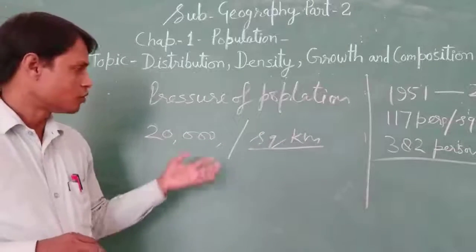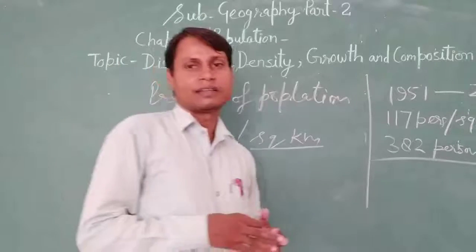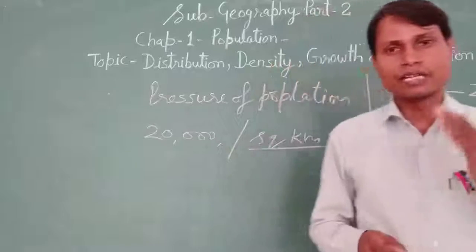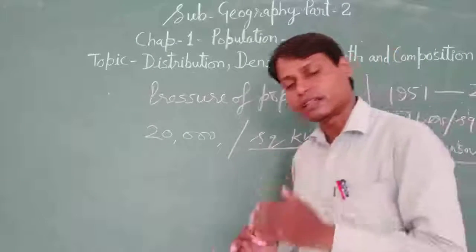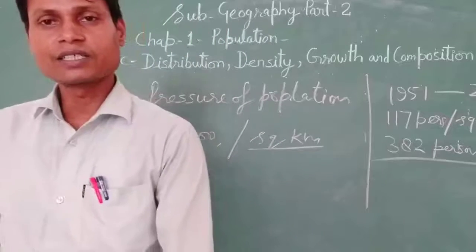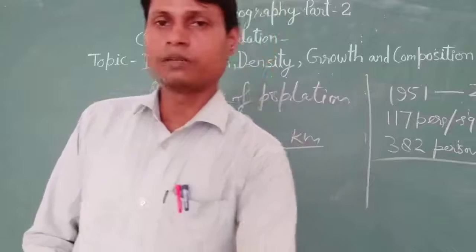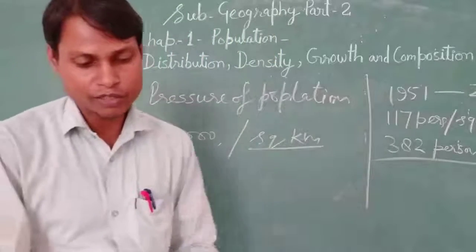Okay? So this is the pressure of population on the land area and the comparison of resources available on that area. This is the overburden, a very significant term to observe the pressure of population.